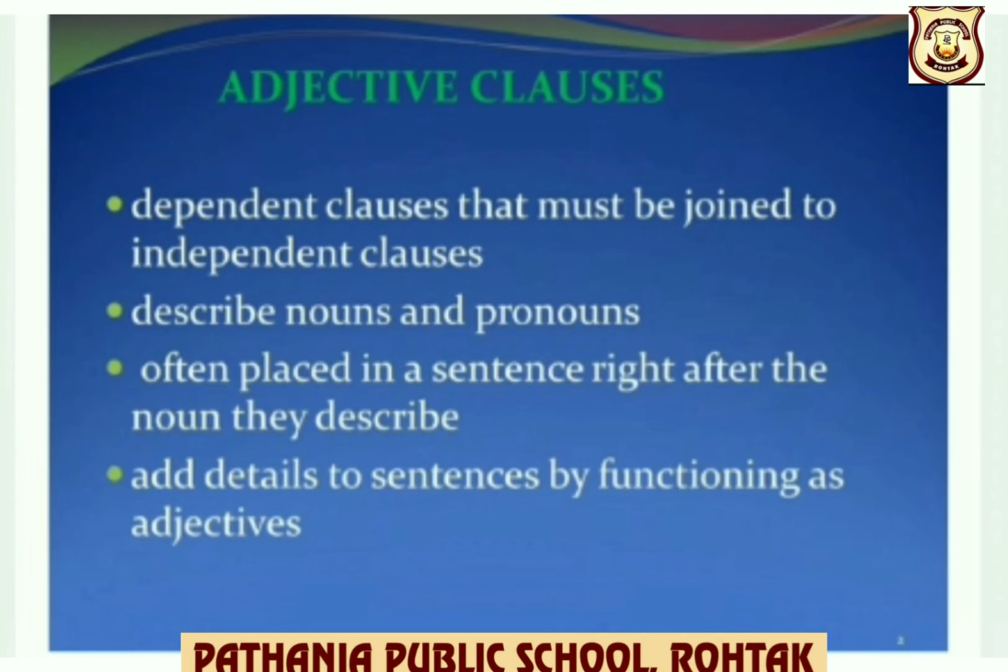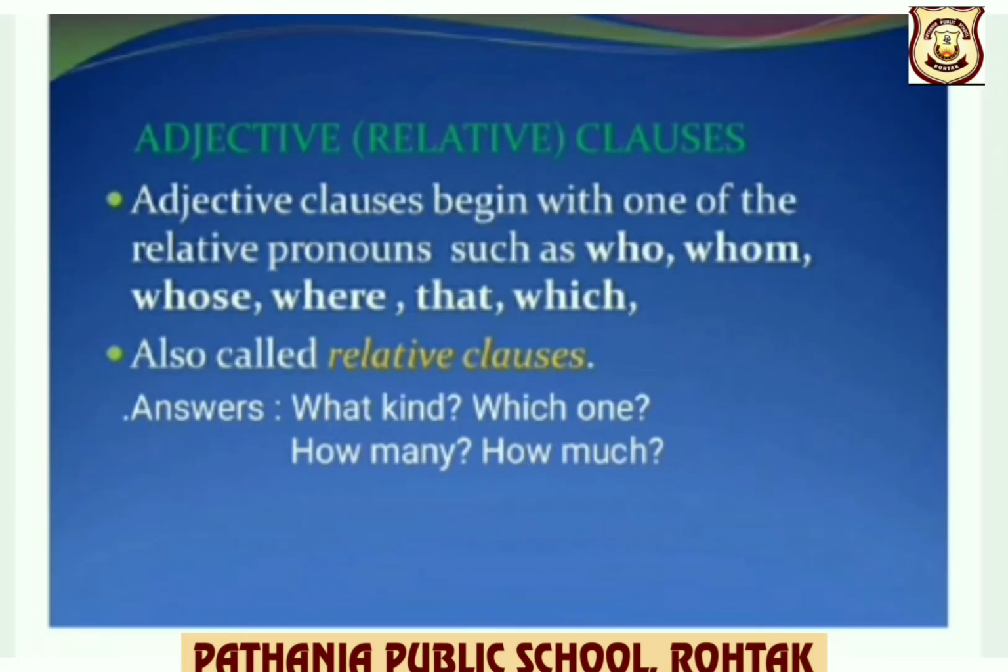In a similar way as adjectives and adjective phrases, they also function as adjectives in a sentence. Adjective clauses begin with one of the relative pronouns such as who, whom, whose, where, that, which. They are also called relative clauses, children. They answer the questions what kind, which one, how many, how much, in the similar way as adjectives and adjective phrases answer.